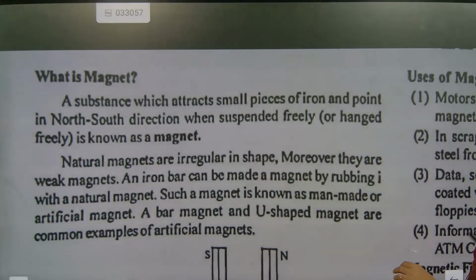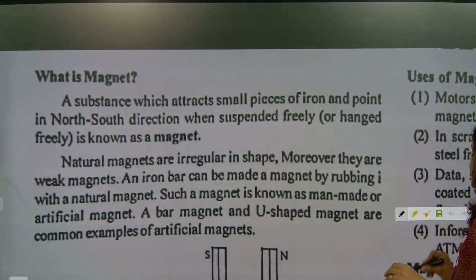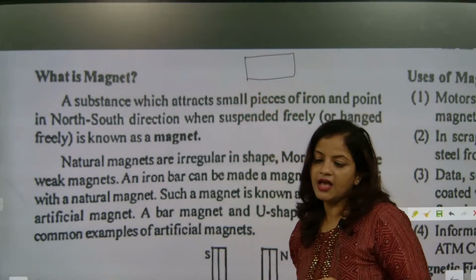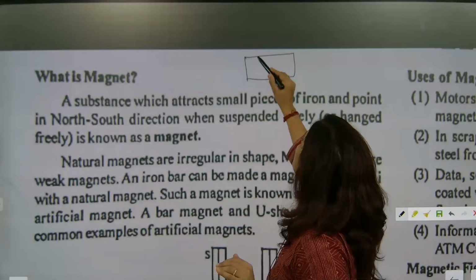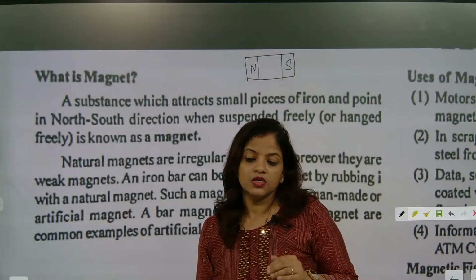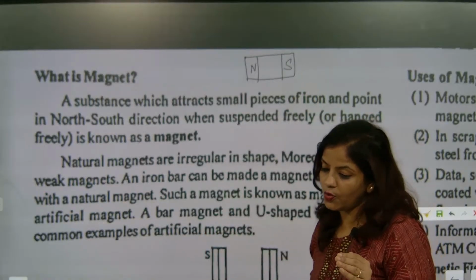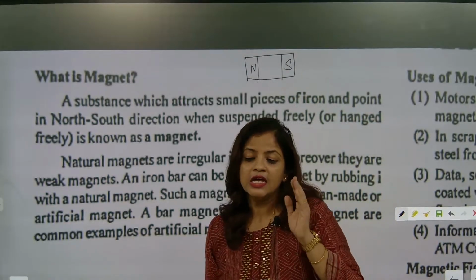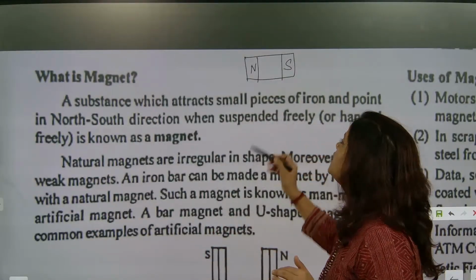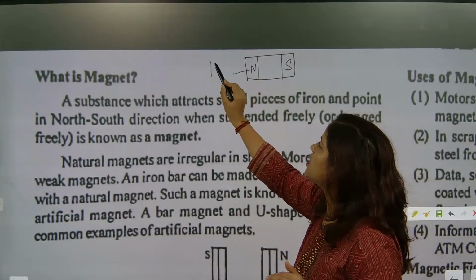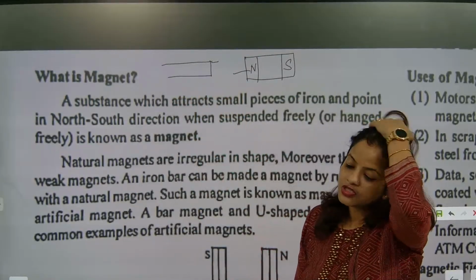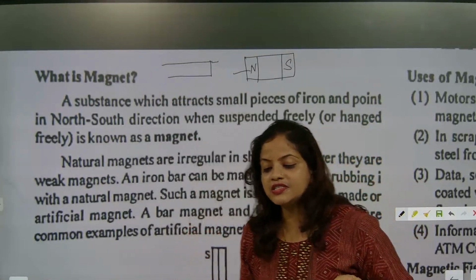Now for magnet, we must know about one point. So this is the example of bar magnet. So bar magnet will have one north pole and another pole will be considered as south pole. So when we will be talking about north pole, the north pole will attract south pole. Okay. So that's what we always say, opposites attract.